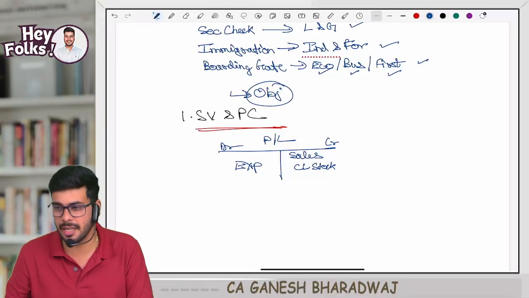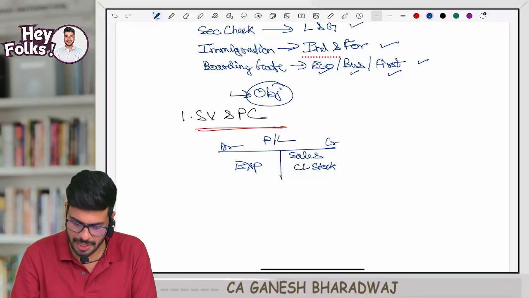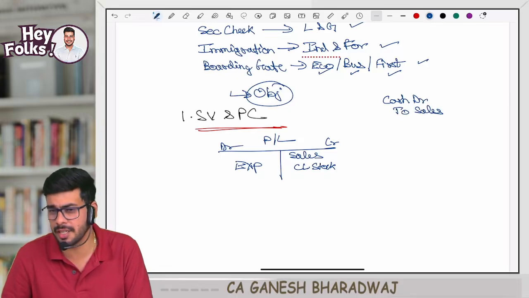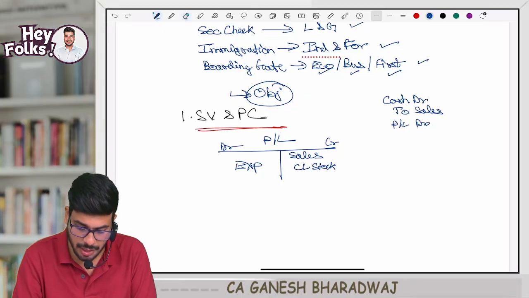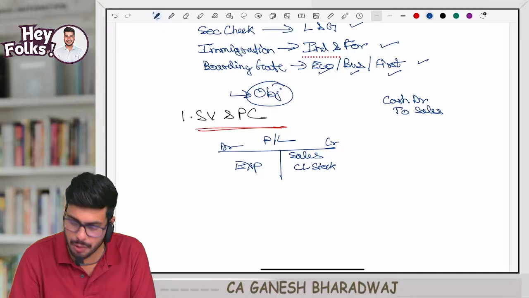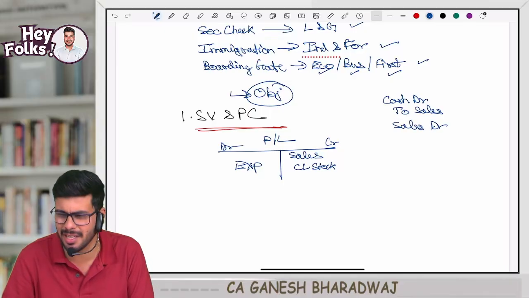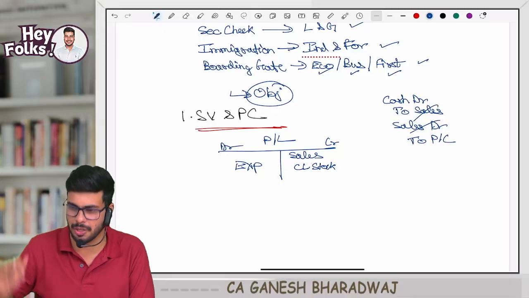So sales entry, what did you say? You said the entry is cash account debit to sales. At the end of the year, what did you do? The sales ledger you need to close. So you will take sales account debit and transfer it to the P&L account, or trading account. Correct? So literally the sales one credit and one debit gets knocked off. It gets transferred to your P&L.